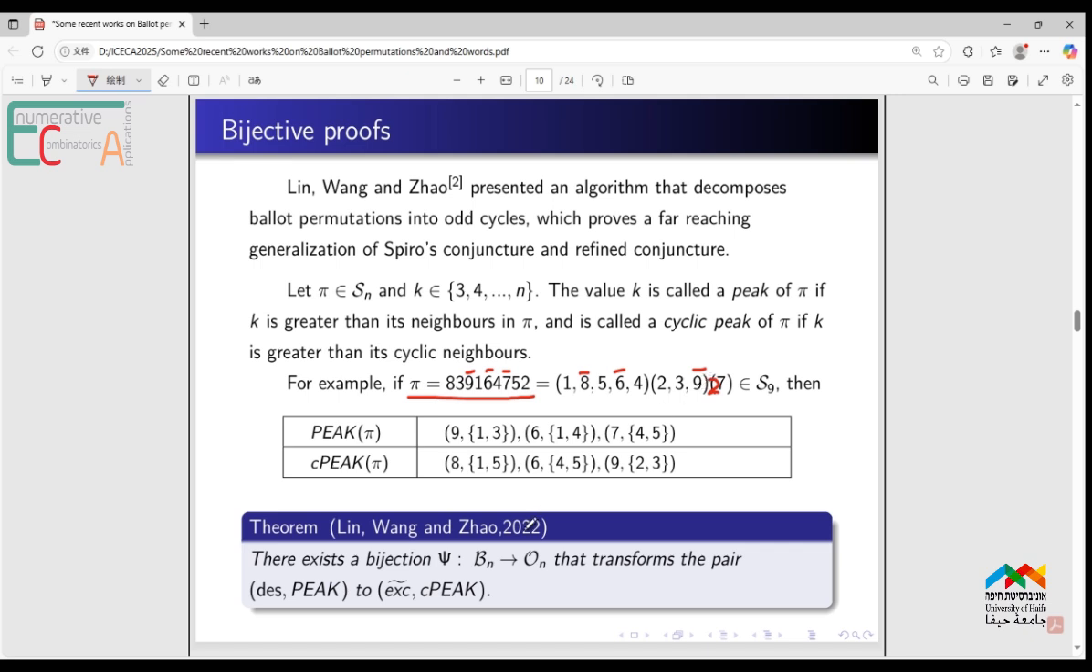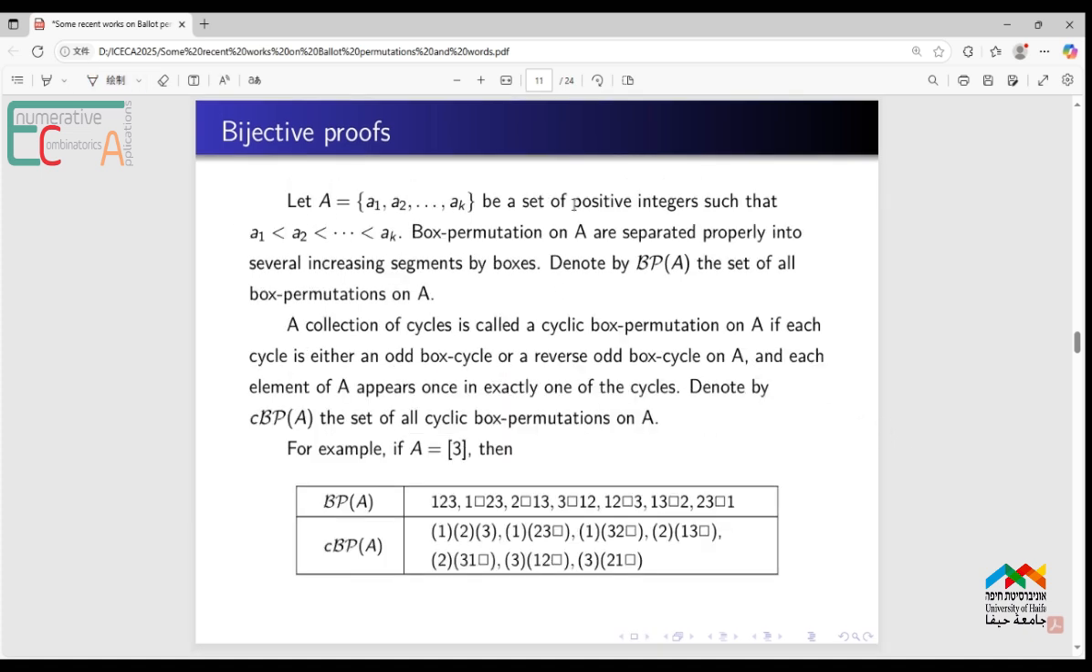And their main result: there exists a bijection C from Bn to On that transforms the pair (descent, peak) to (exceedance, cycle peak). The proof is quite complicated, so I will just talk about its sketch. Let A be a set of positive integers whose elements are increasing. Box permutations on A are separated properly into several increasing segments by boxes. Denote by BPA the set of all box permutations on A.